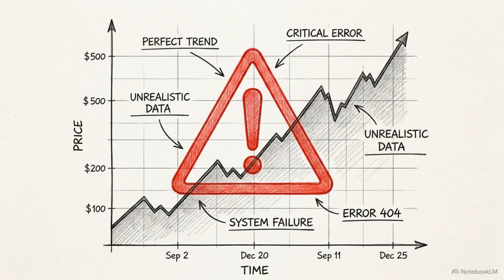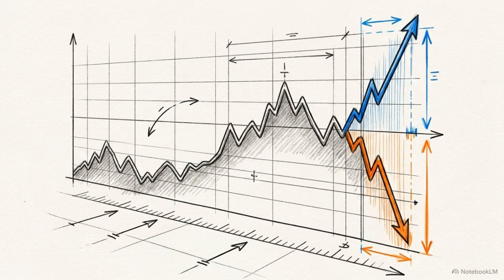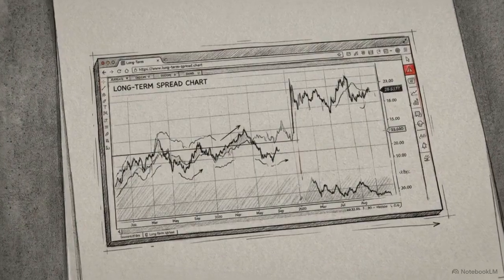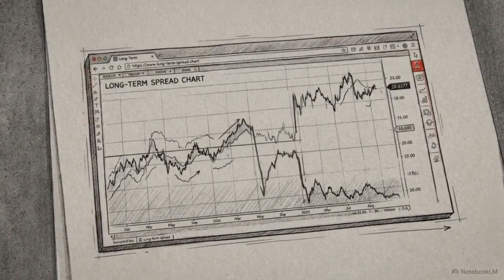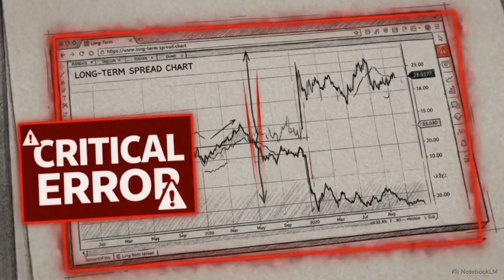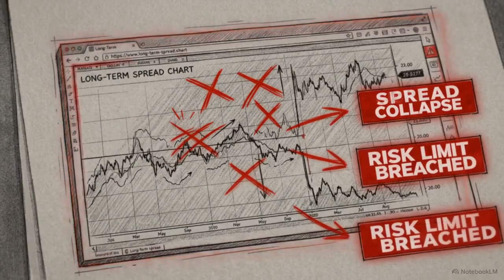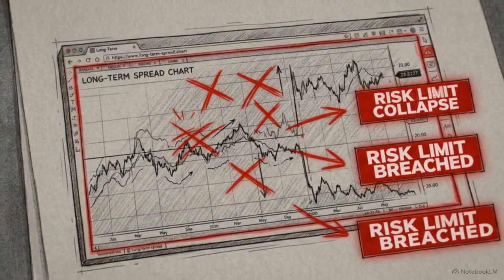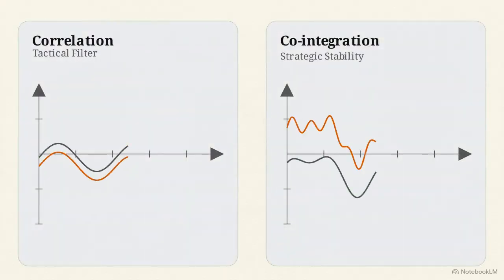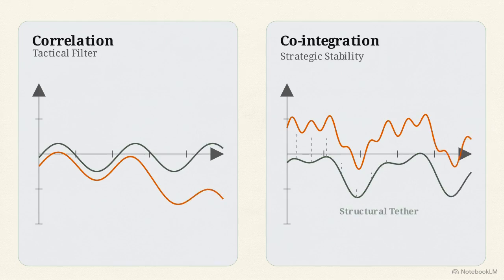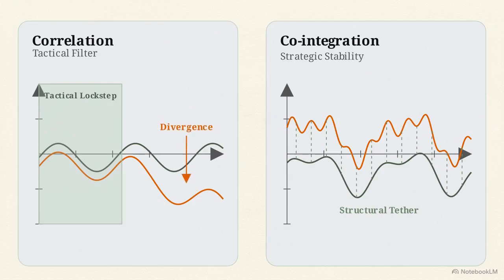However, even correlation is subject to the illusion of data validity. High correlation measures short-term linear co-movement, but it does not imply a permanent or causal bond. Financial markets are inherently non-stationary. Their underlying statistical properties constantly evolve over time, meaning that previously stable, trusted relationships can suddenly and violently collapse. This is why we differentiate correlation from co-integration. Co-integration identifies a long-term structural tether, while correlation is used as a tactical filter.